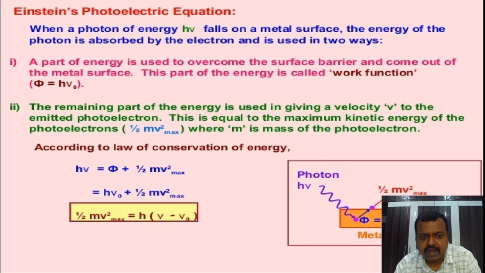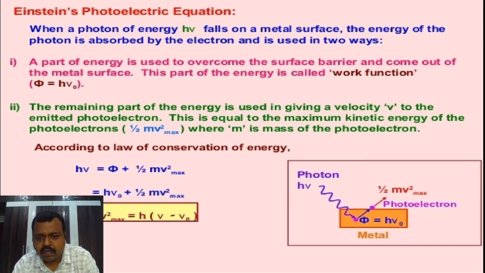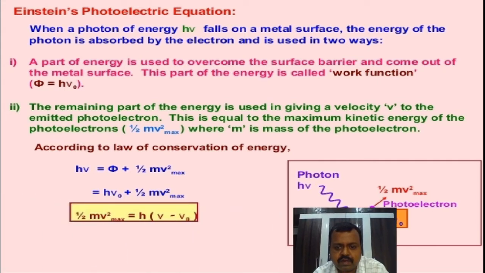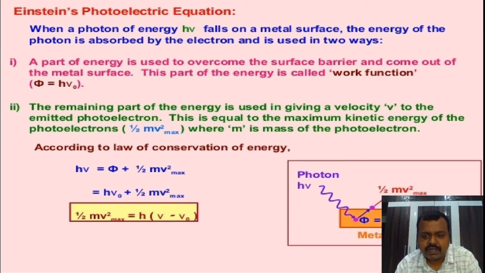Its symbol is phi. When the photon collides with the electron, the electron absorbs the energy of the photon. Some of the energy is used by the electron to escape from the metal, called the work function, that is phi, and the remaining energy is used by the electron as maximum kinetic energy. And therefore here we have Einstein's equation, h nu equals phi plus 1 by 2 m v squared max.